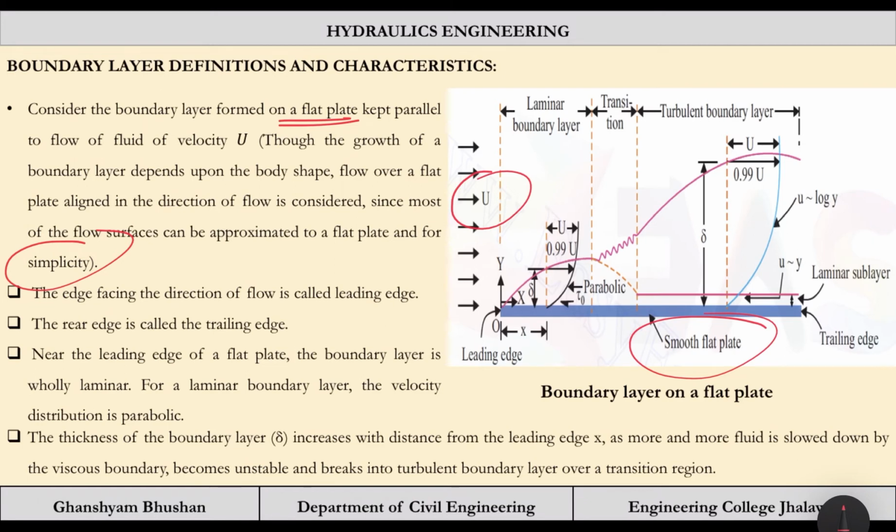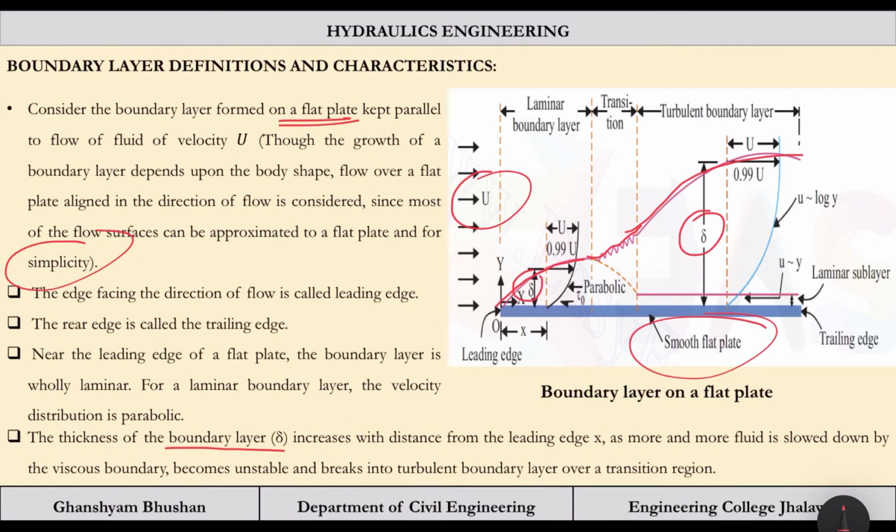Now the edge facing the direction of flow is called the leading edge, and these are the characteristics of the boundary layer. The rear edge is called the trailing edge, as I have told you. Near the leading edge of the flat plate, the boundary layer is wholly laminar, as I have already explained. For a laminar layer, the velocity distribution is parabolic, which you already know. The thickness of the boundary layer is important here. This thickness increases with the distance from the leading edge, so it is not going to be constant. Here you can see it is less, and as we move away from the leading edge, it is increasing.